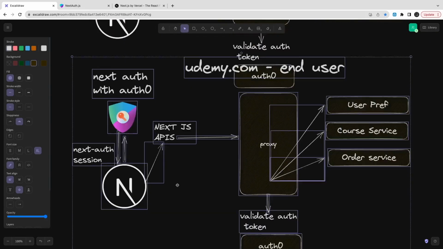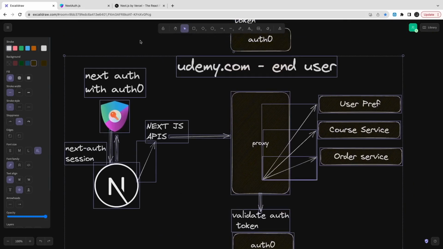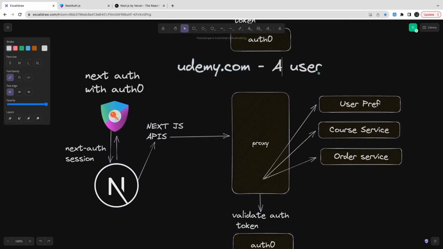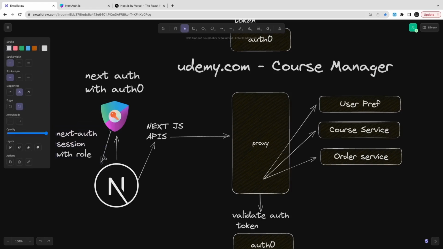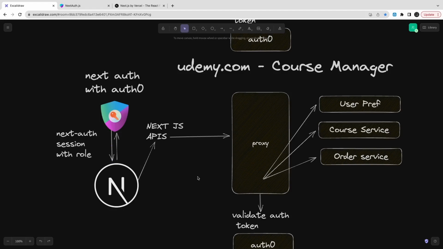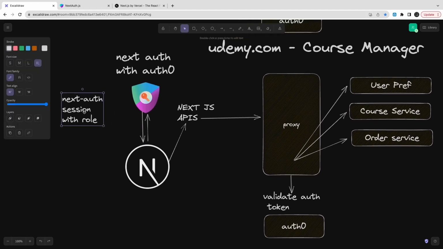Okay, so maybe you can create two different applications. One is the end user application, one is the admin dashboard application. But here we don't want to do lots of stuff. We will just create a single application, and the data we can populate using maybe APIs. So here next.session contains the token, and when you decode the token, that contains the role, and that role we are forwarding to the respective service to validate.